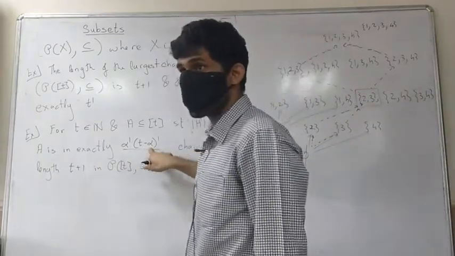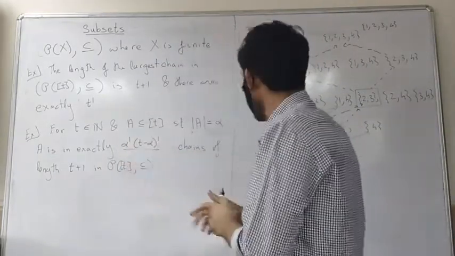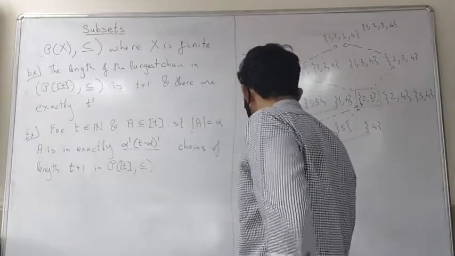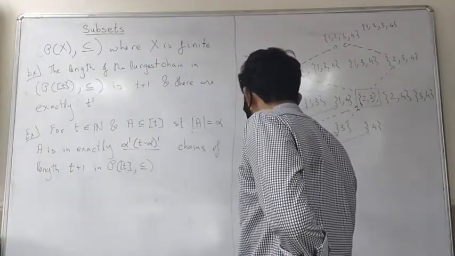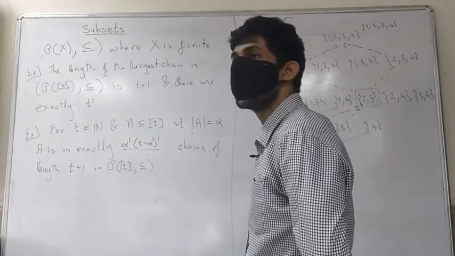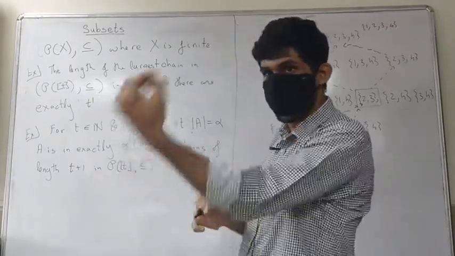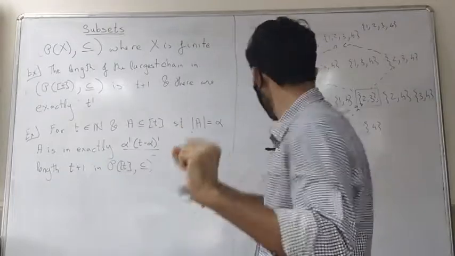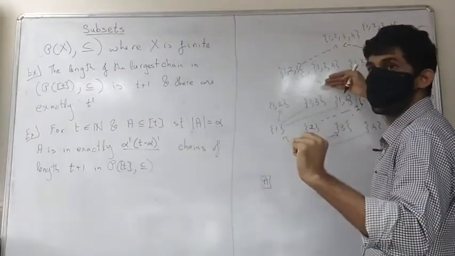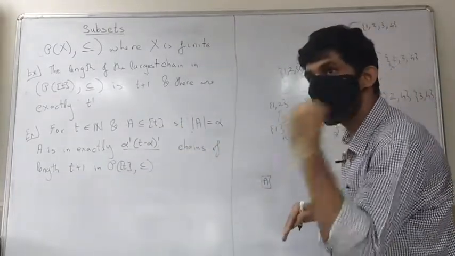Why are we multiplying T minus? Because we have to first form A. To form A, how many ways can we do that? Alpha factorial ways, right? At each stage, putting an element means you are going from this level to the next level. So how many ways can you go from one level to the next?